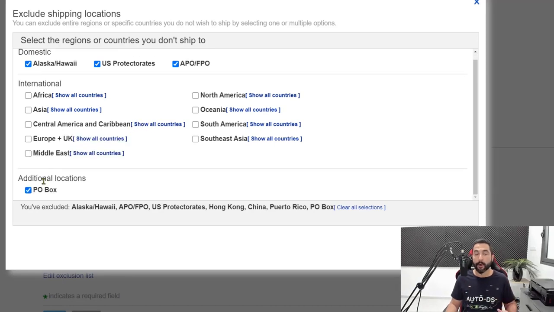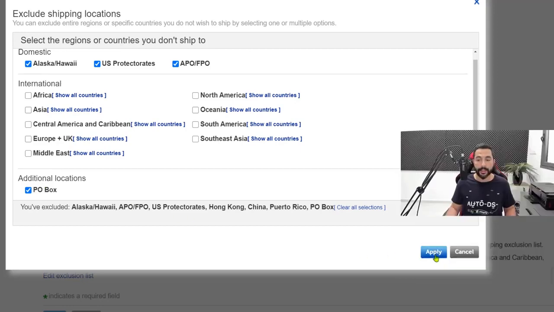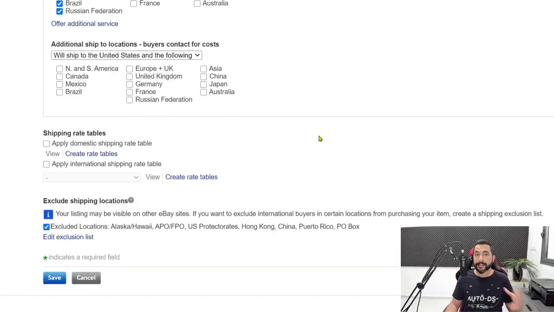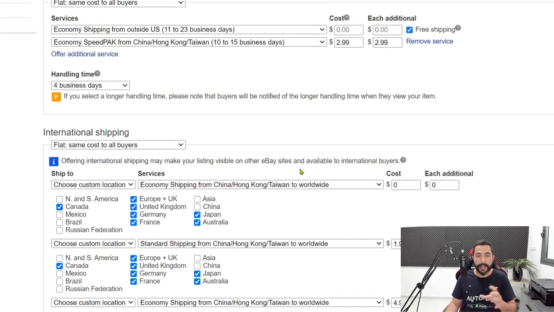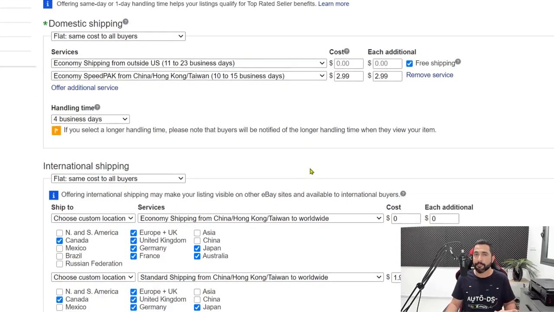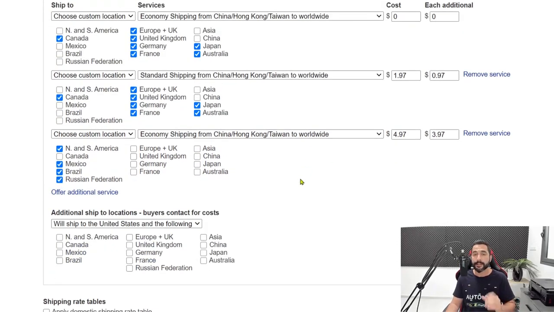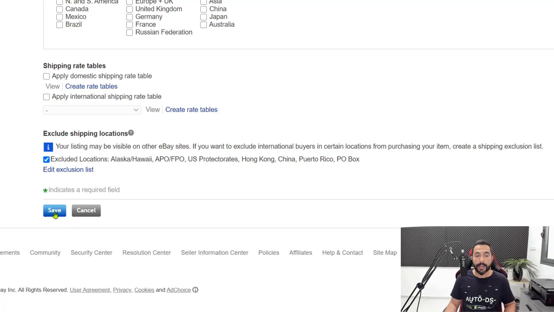Scroll down and see that PO Boxes is also checked in, which is a part of our exclusion list. Then click on apply. That's it regarding setting the shipping locations for AliExpress. It may seem a little bit intimidating at first, but after you do it once, you'll see that it's actually pretty simple and everything here makes sense. Now scroll down, click on save, and that is all.